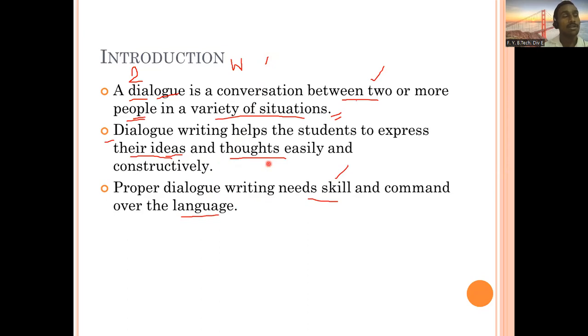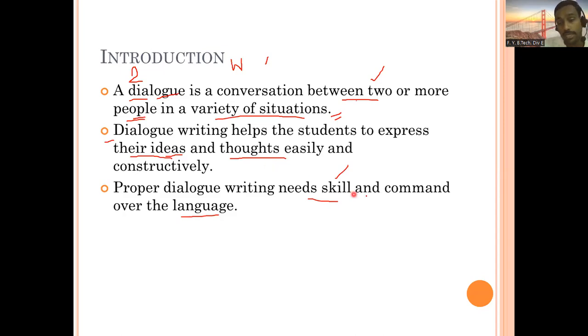Suppose that I call two students to the front and I give them a situation that you are going to discuss, let's say, your exam, how you face the exam. It might be a recent exam, it might be your board exam, your 12th exam, your university exam, any kind of exam, how you are facing this exam. These two students will talk like this. So this you can practice and you can just get it.